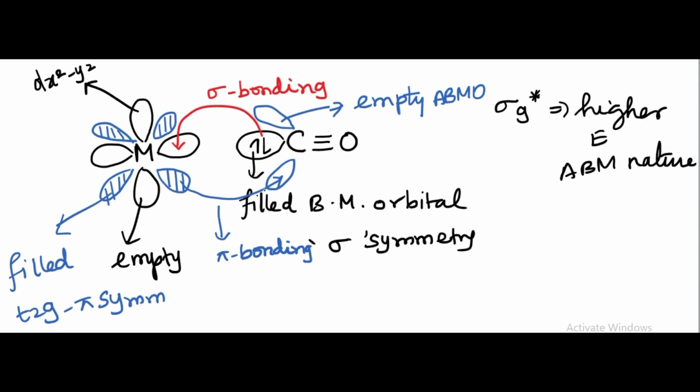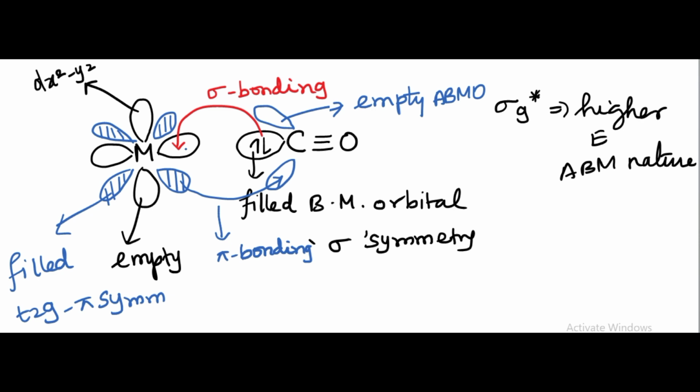But after getting the pi electrons from the t2g of the metal into the anti-bonding orbital, the molecule will look very unsafe, that is, it is going to be destabilized. Therefore, the received electrons through the pi bonding will get down to the empty bonding molecular orbital of the carbonyl carbon. In this manner, the sigma bond is formed and it is strengthened by pi bonding,